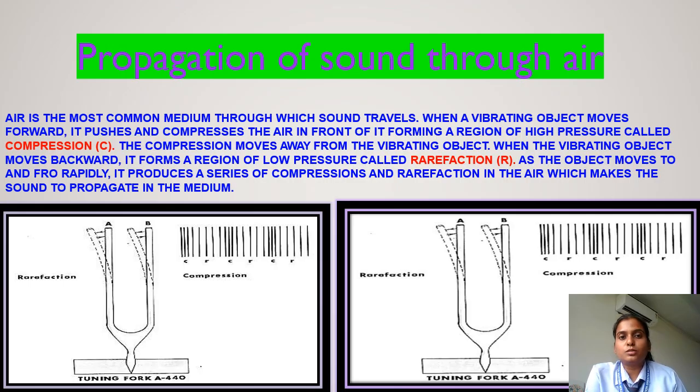Now propagation of sound through air. Now you all know air is the most common medium through which sound travels. Sound normally travels through the medium air. When a vibrating object moves forward, it pushes and compresses the air in front of it, forming a region of high pressure called compression. That is shown in the figure. And in the next figure, it is also shown that rarefaction is happening. As the object moves to and fro rapidly, it produces a series of compressions and rarefactions in the air, which makes the sound propagate in the medium.